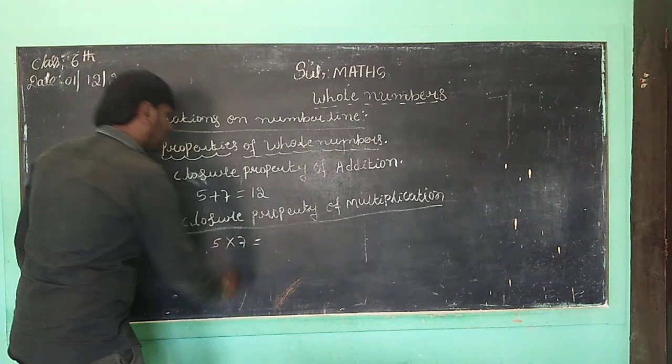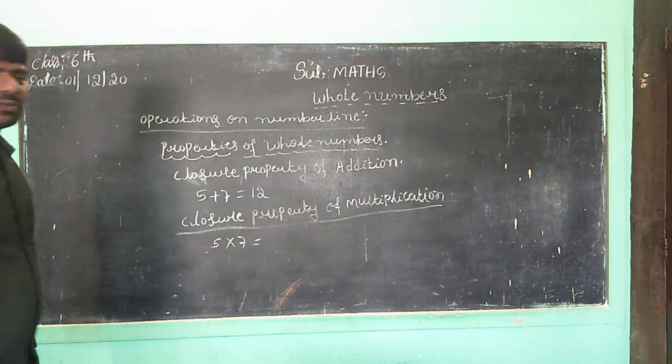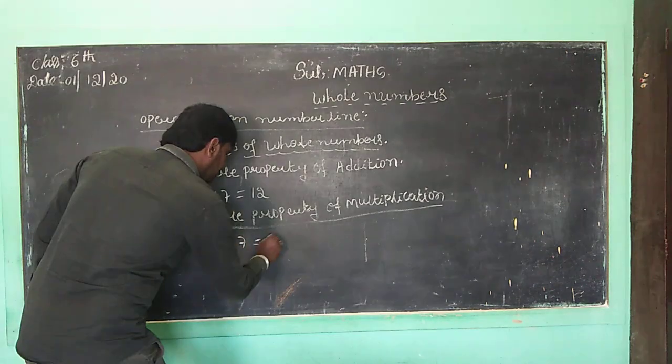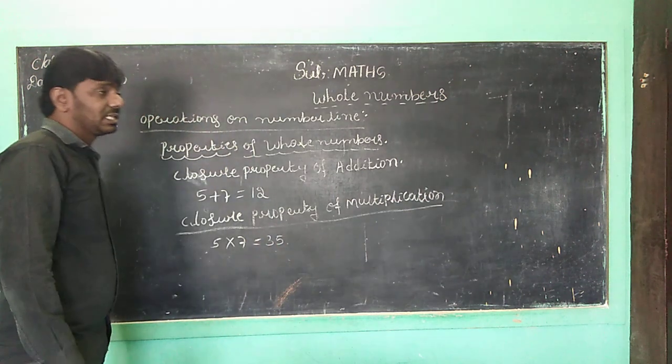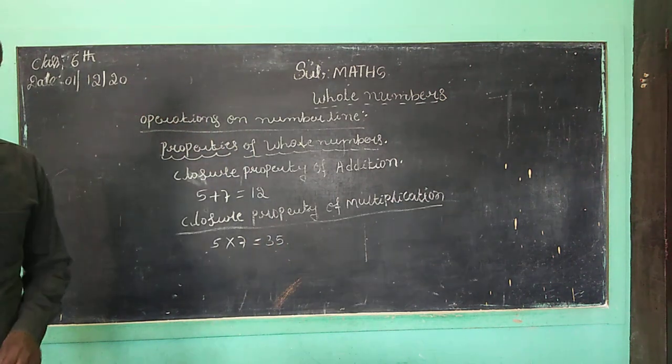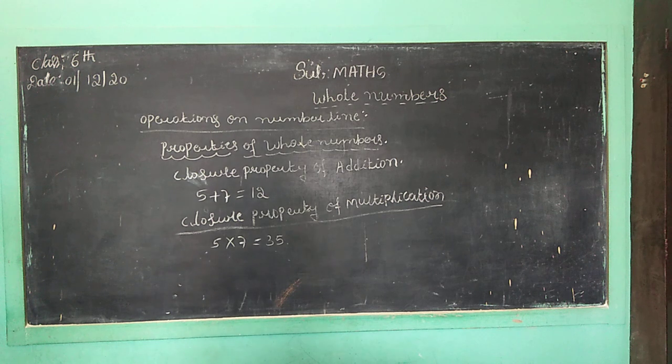So you want to multiply two numbers. 5 into 7 is equal to 35. You multiply two whole numbers and you get a result that is also a whole number, children. Children, you can understand this one. So how much, children?